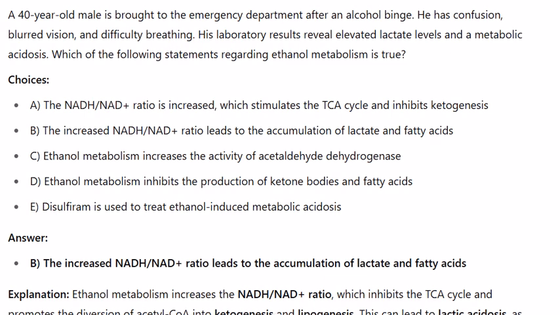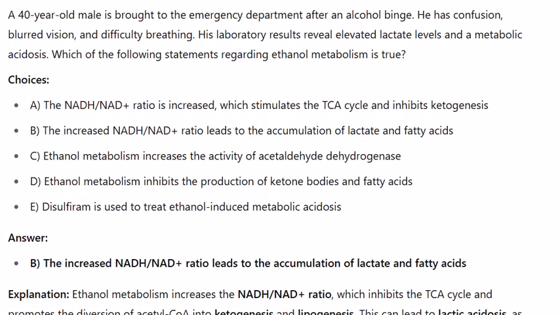Choices: A. The NADH-NAD+ ratio is increased, which stimulates the TCA cycle and inhibits ketogenesis. B. The increased NADH-NAD+ ratio leads to the accumulation of lactate and fatty acids. C. Ethanol metabolism increases the activity of acetaldehyde dehydrogenase. D. Ethanol metabolism inhibits the production of ketone bodies and fatty acids. E. Disulfiram is used to treat ethanol-induced metabolic acidosis. Answer: B. The increased NADH-NAD+ ratio leads to the accumulation of lactate and fatty acids.